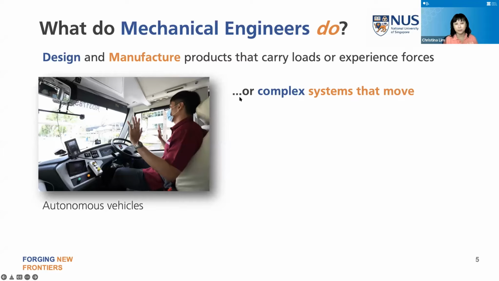So other complex systems or machines that move, which you might be familiar with, would be autonomous vehicles, which are gaining a lot of traction. So Tesla obviously has a self-driving system, but it's really not very safe. So there's still a lot more testing to be done. So in Singapore, the PSA port in Tuas, as well as Pasir Panjang, are really trialing autonomous vehicles so that heavy containers and everything can move 24/7 and on their own without much human intervention, thus freeing humans really to do more important and creative work.